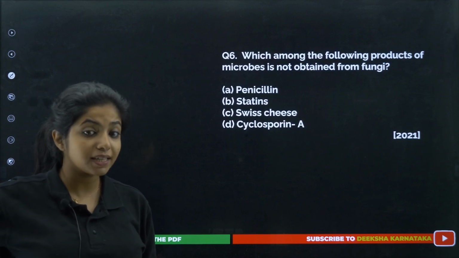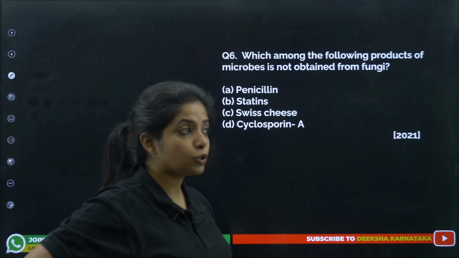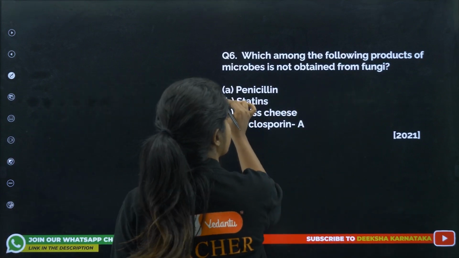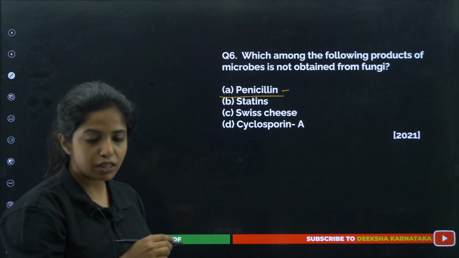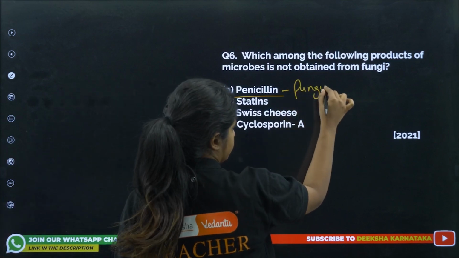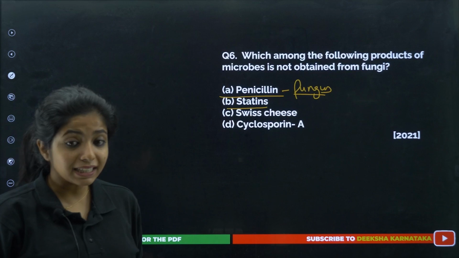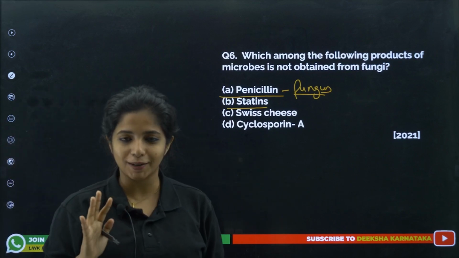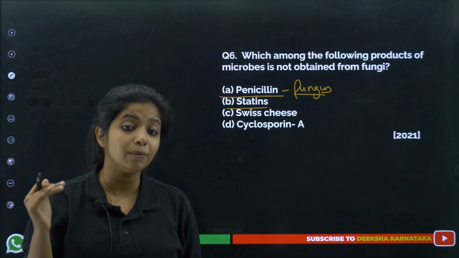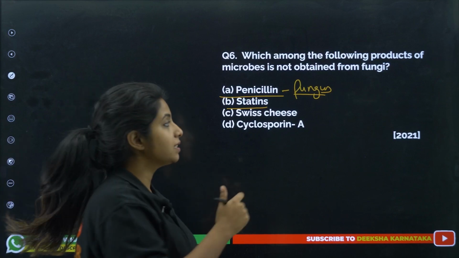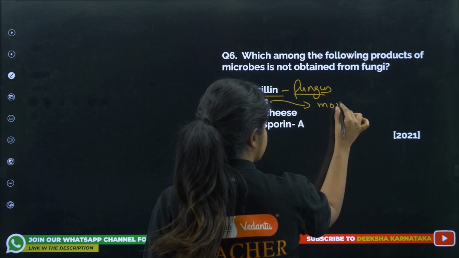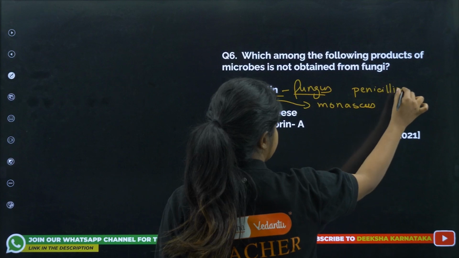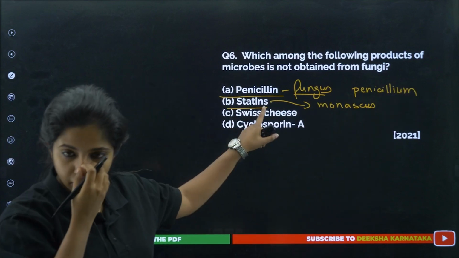Penicillin. Penicillin is an antibiotic, as in it is responsible for killing bacteria. Now penicillin is obtained from a fungus itself, that is Penicillium notatum. What about statin? Statin is something that lowers the blood cholesterol. You will see a lot of questions related to that. Statin stabilizes the blood cholesterol level in your body, and that is again released by another fungus, which is Monascus purpureus. Monascus here, and here it is Penicillium notatum. Now Swiss cheese, I'll keep it for later.